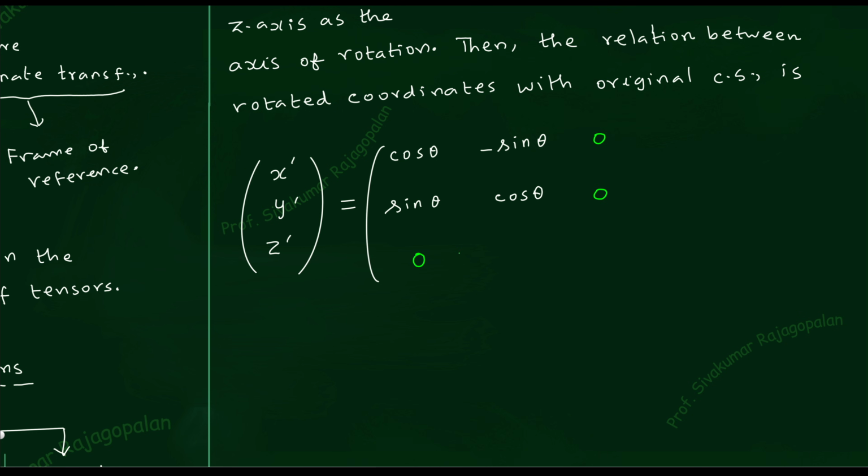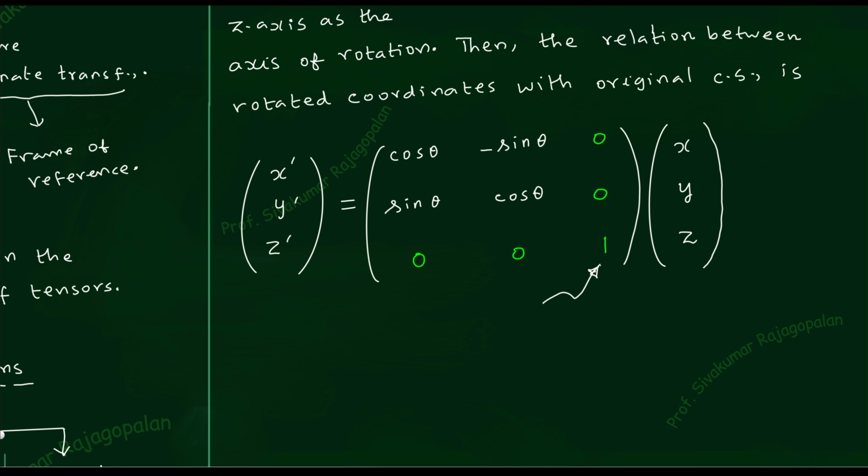Therefore, I will write it down in the green color and I will say 1. I'll explain the meaning of 1. Let me finish the equation. Close the bracket. I want to close the bracket first. Then multiplied by the original coordinate xyz. So this is the relation. That means the old coordinate xyz is related to the rotated coordinate x prime, y prime, z prime by this matrix multiplication.